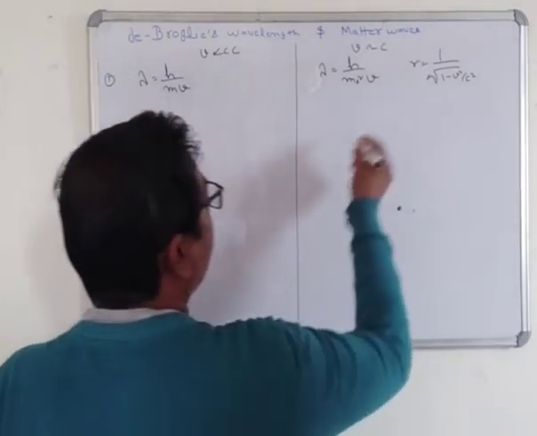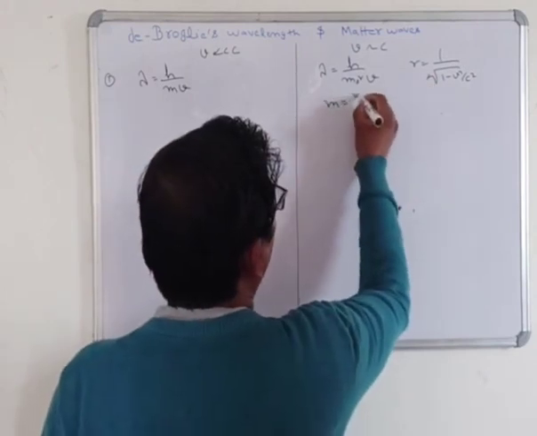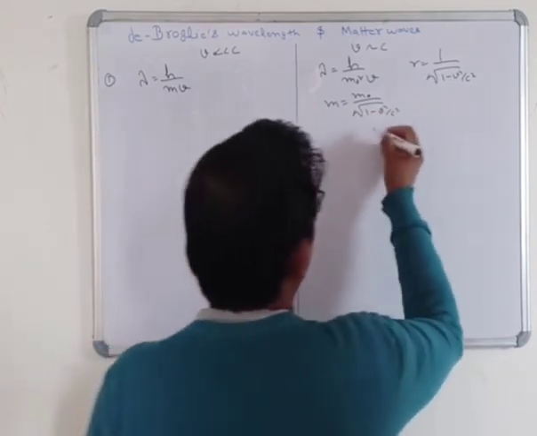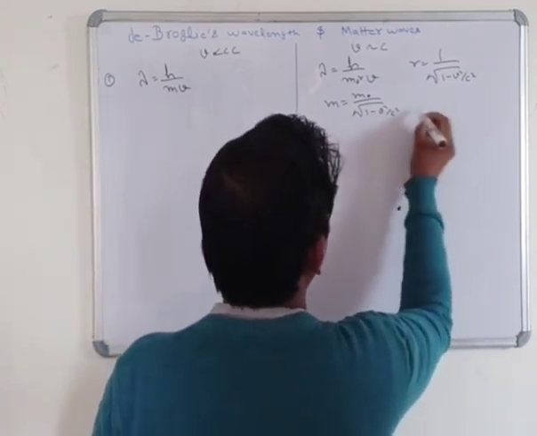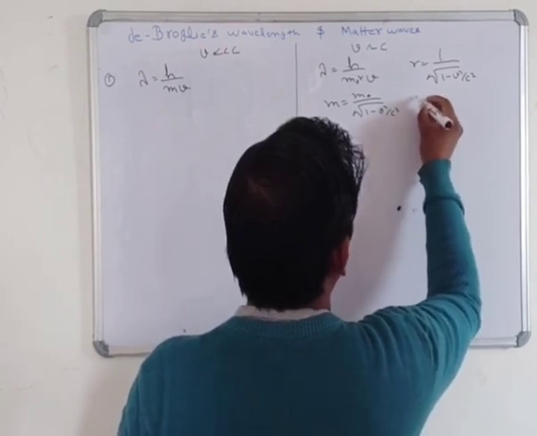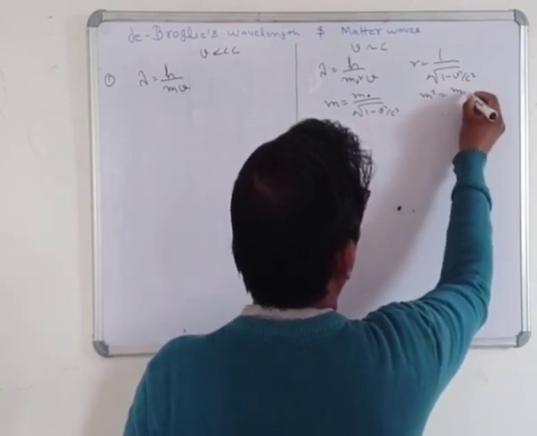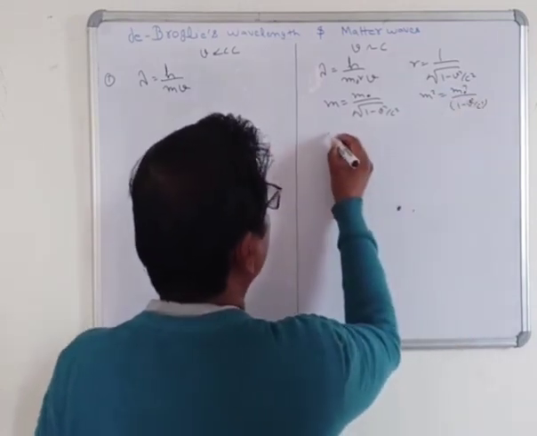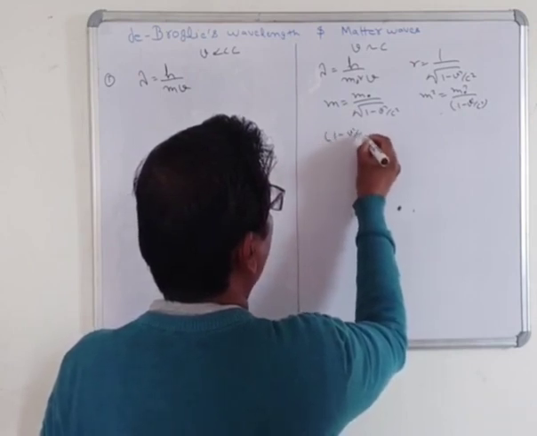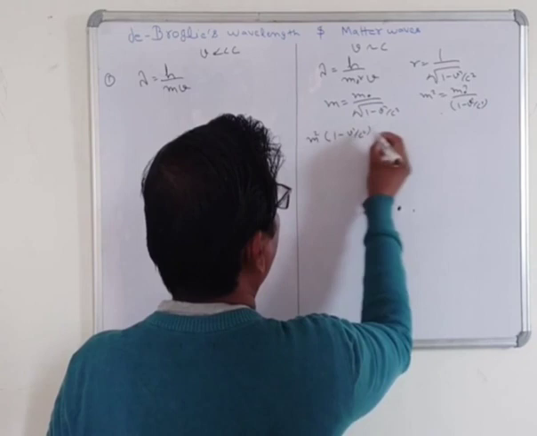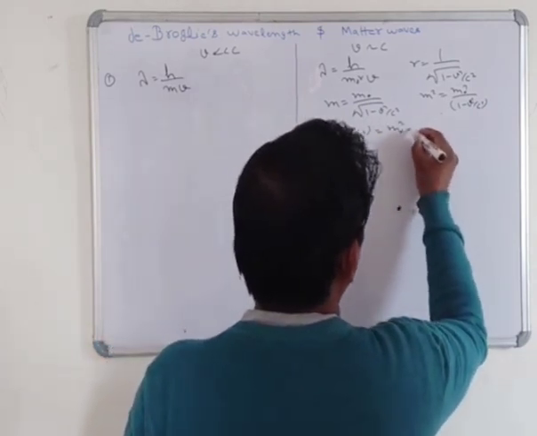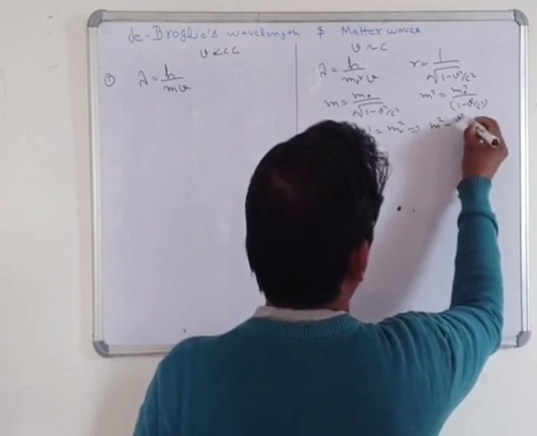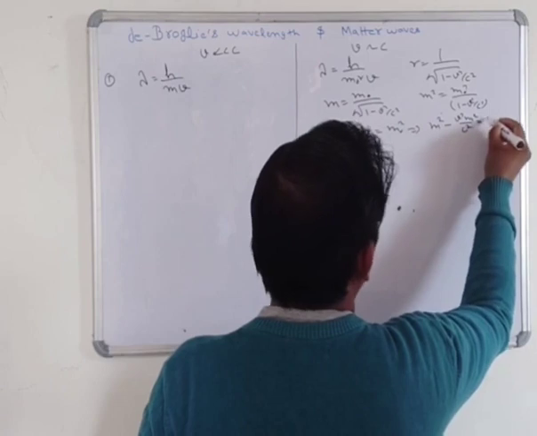Also, all of you know that m is equal to m naught upon under root 1 minus v square by c square. We can write that m square times (1 minus v square by c square) is m naught square. So m square minus m square v square by c square is m naught square.